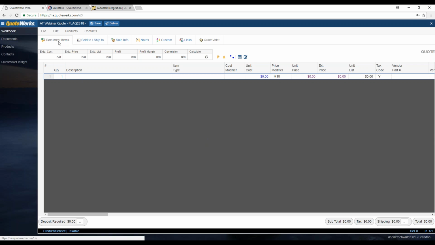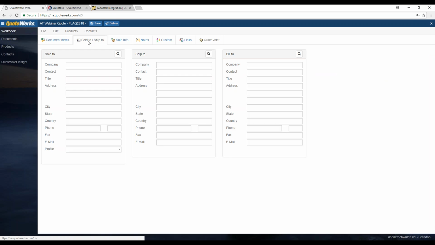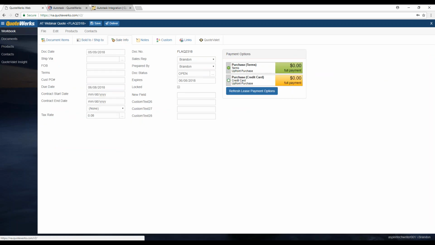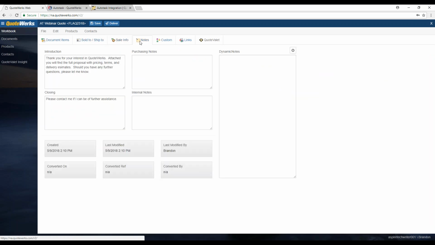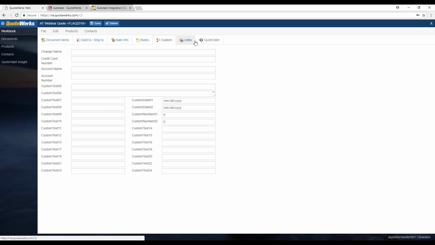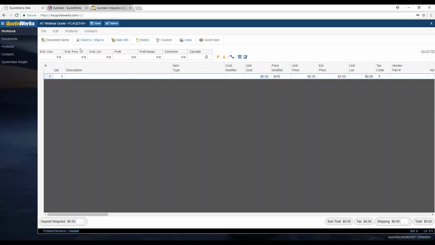So here we have our typical QuoteWerks workbook. We're on the workbook page, and you see we have our tabs that we're used to: our document items tab, our sold to, shipped to tab, our sale info, notes, custom, and then the links tab. QuoteValet will be available once we upload this document to QuoteValet. So it's going to be very similar there.